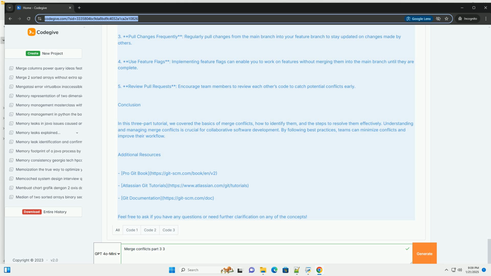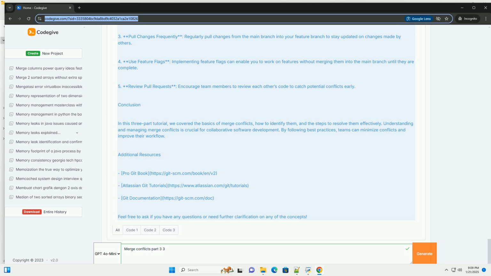Best practices to avoid merge conflicts. 1. Communicate with your team. Regularly discuss changes and coordinate on features to minimize overlapping work. 2. Make small commits. Smaller, frequent commits can reduce the chances of conflicts and make it easier to resolve them if they do occur.